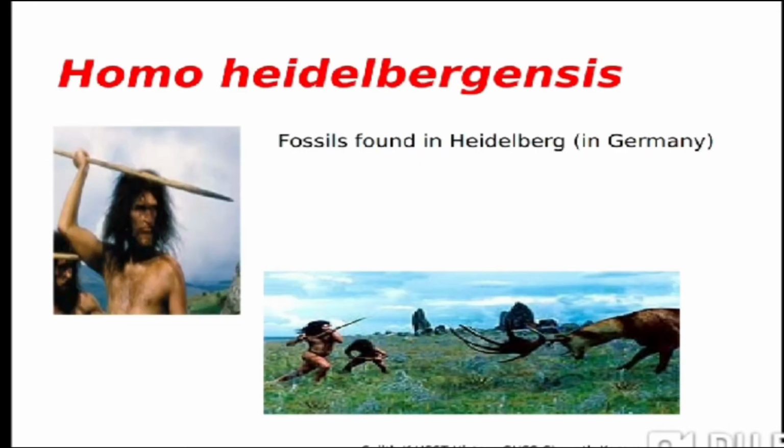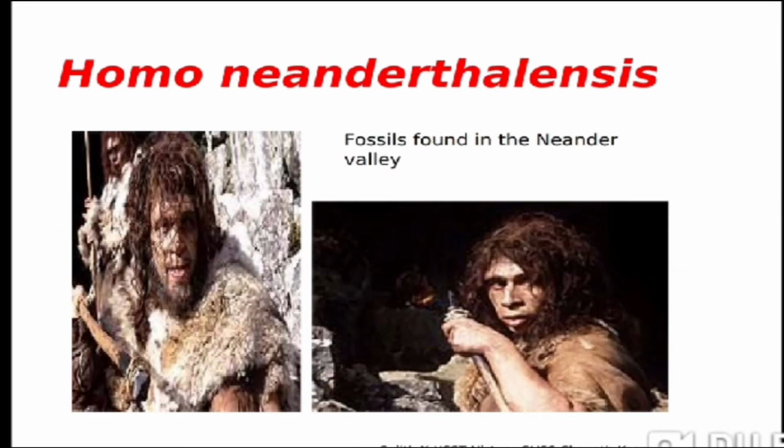Now this is another man which has been recovered by the archaeologists, known as Homo heidelbergensis. Why is it named Homo heidelbergensis? Because its fossils have been recovered from Europe, from Germany, that is the valley of Heidelberg. That's why it is named after that valley. Next is Homo neanderthalensis, the skull which was obtained by the workmen while working in the limestone quarry. They recovered the fossil of an archaic man that was called Homo neanderthalensis, because it was found in the Neanderthal Valley, so he is also named after the Neanderthal Valley.